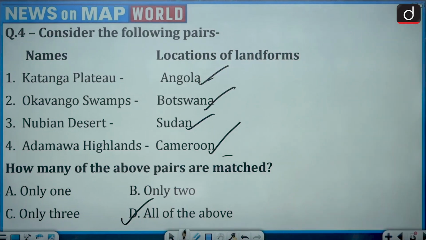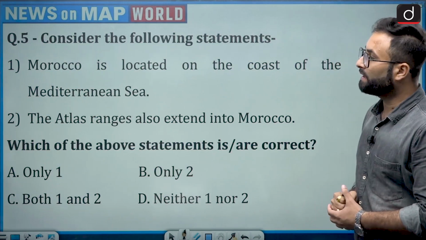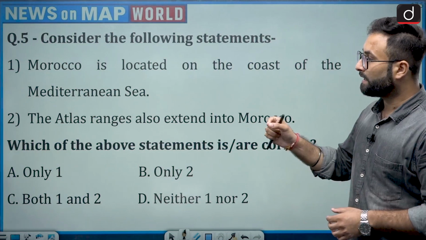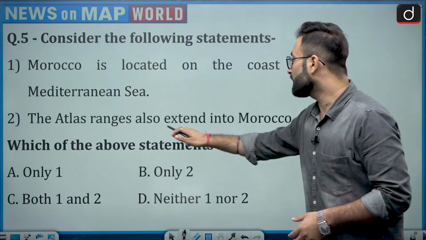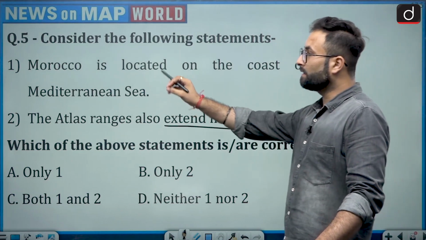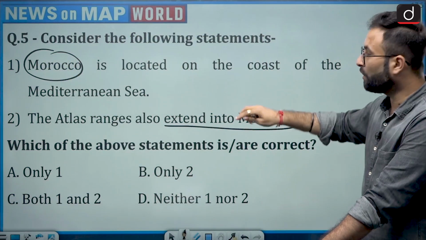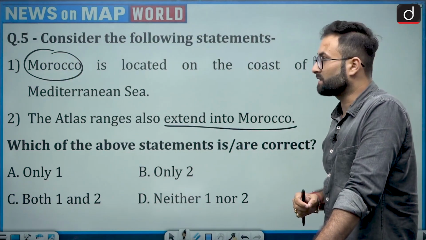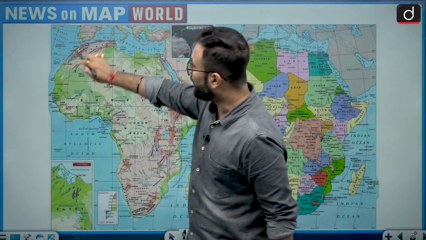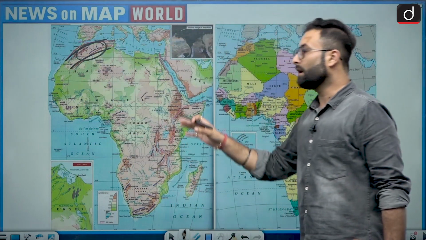Now moving further to question number 5. Consider the following statements. One is Morocco is located on the coast of the Mediterranean Sea. Second is the Atlas range also extends into Morocco. So basically they are saying where the location of Morocco is. If we look at the location of Morocco, we will be locating these other features as well. Now let's see the map over here. If you look at this particular part, that is the part of your Atlas. This is Atlas mountains which are there in the African continent.